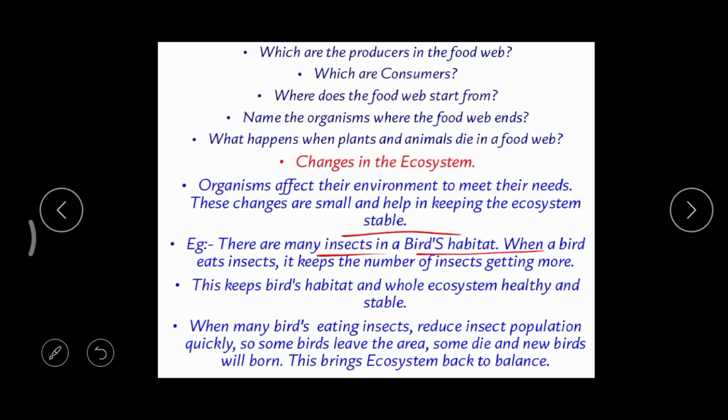That's why some birds may die, and some birds may leave that area. So here insects are controlling birds. In the same way, birds are also controlling insects, by eating. Correct. In this way, the birds and the insects are mutually controlling each other, so that they keep that ecosystem in balance. Correct. Okay.